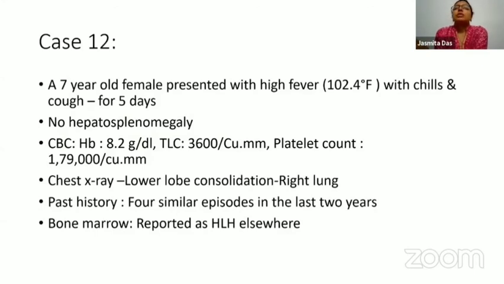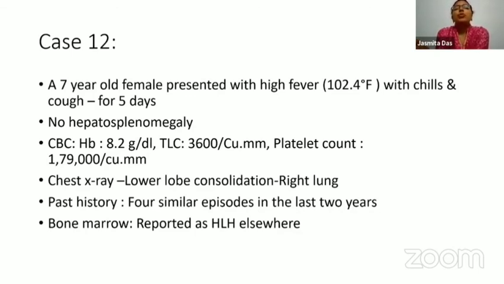Now, case 12 is courtesy Dr. Sunita Sharma. This was a 7-year-old female who presented with high-grade fever with chills and cough for 5 days. There was no hepatosplenomegaly. She had bicytopenia. The chest X-ray showed a lower lobe consolidation in the right lung. And there was a history of 4 similar episodes in the last 2 years. Now, that's quite unusual, and it screams that the patient might have a primary immunodeficiency disorder.